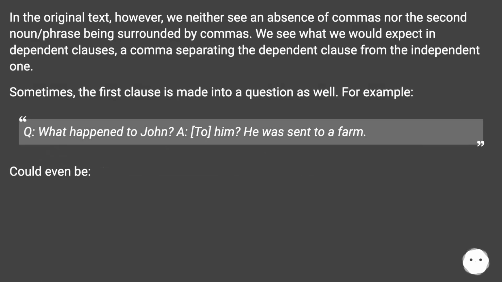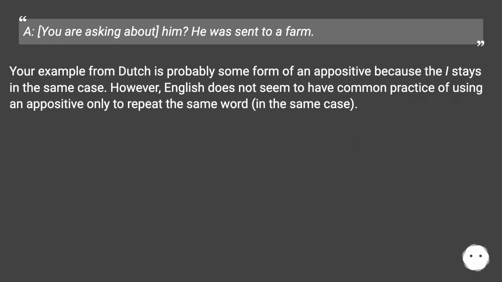In the original text, however, we neither see an absence of commas nor the second noun or phrase being surrounded by commas. We see what we would expect in dependent clauses, a comma separating the dependent clause from the independent one. Sometimes, the first clause is made into a question as well. For example, "Hugh, what happened to John?" "To him, he was sent to a farm." Could even be, "You are asking about him? He was sent to a farm."